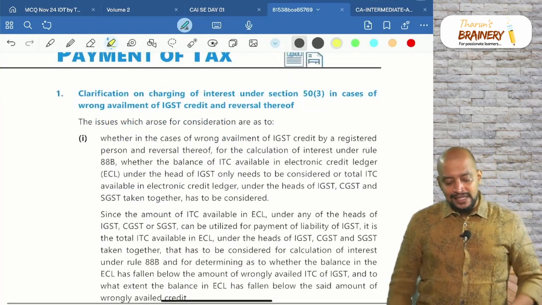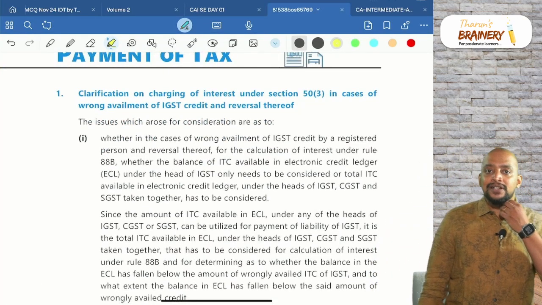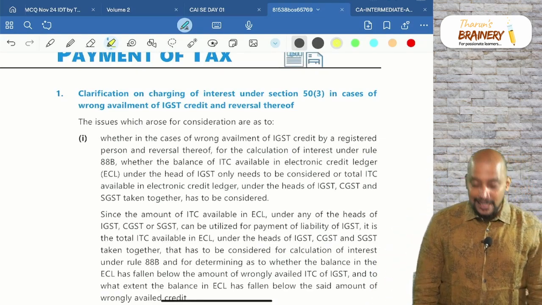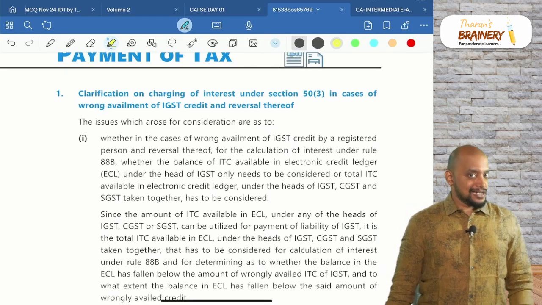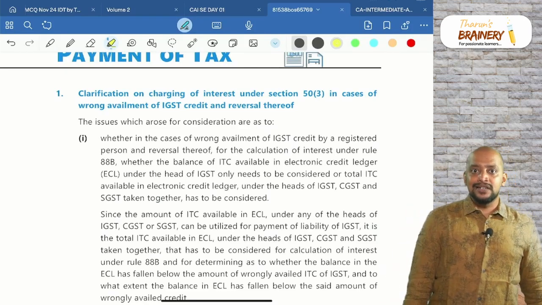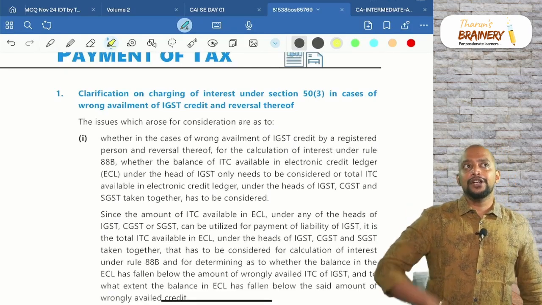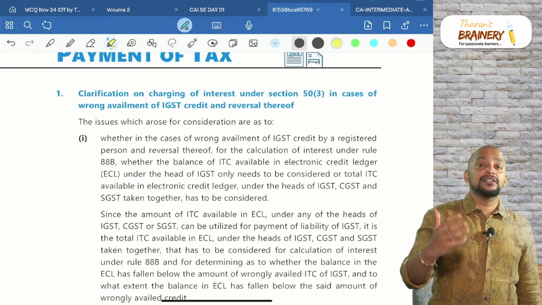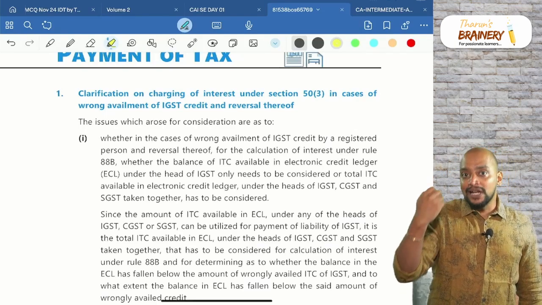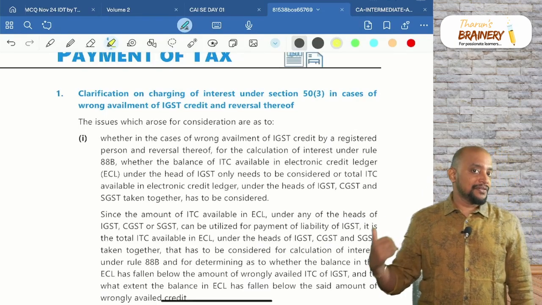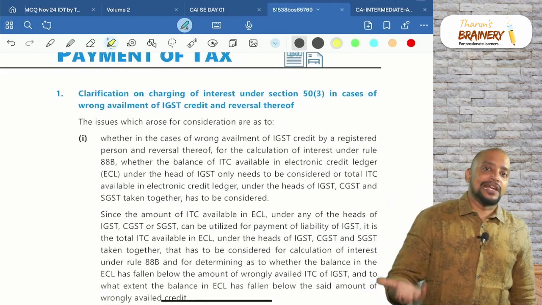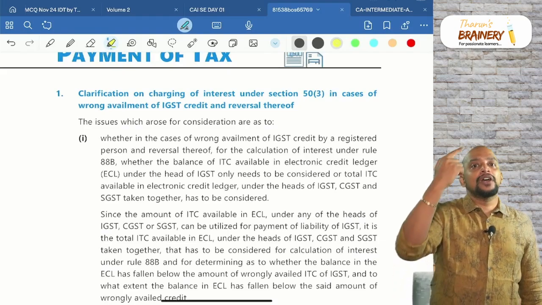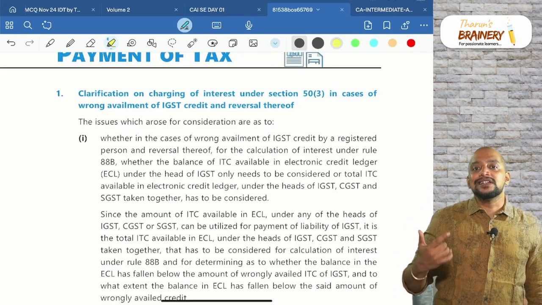Then payment of tax, clarification on charging of interest under section 50 in case of wrong availment of IGST credit. That is, I have wrongly availed IGST credit. When I wrongly availed IGST credit, so what should I do? We need to compute the interest from the date of utilization of ITC, that is, whenever the wrongly availed IGST credit is utilized, from the date of utilization till the date of reversal. When the credit is said to be utilized? When the balance in ITC falls below the wrongly availed ITC, the wrongly availed ITC is said to be utilized.